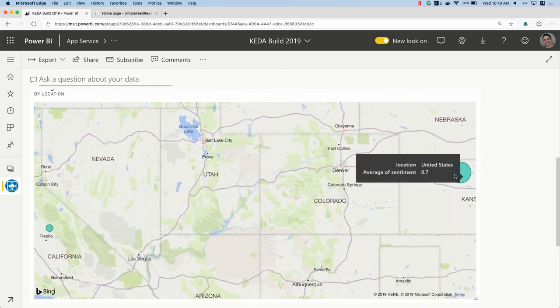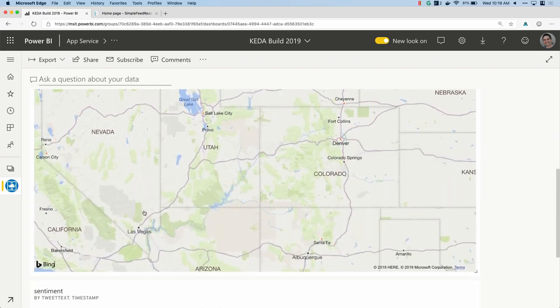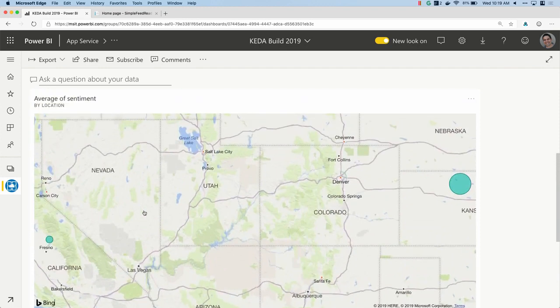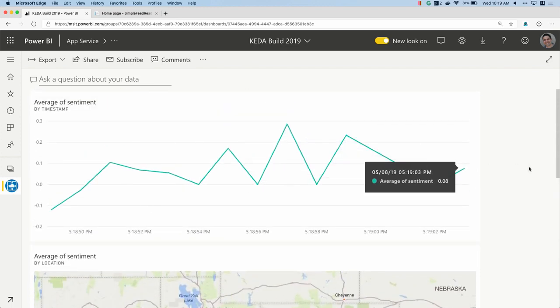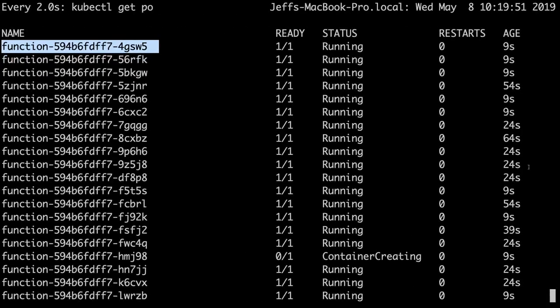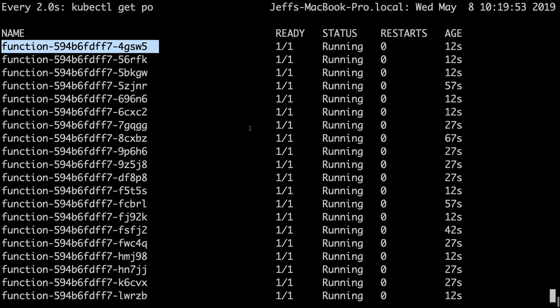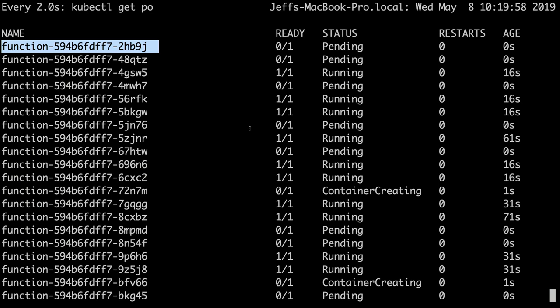We have some people in Kansas tweeting about the Avengers. We have some people in California. This map will refresh. I won't show the tweet text because I don't know if there's going to have spoilers. But here, using a combination of serverless functions, or at least the function programming model, Kubernetes, new technology like Kata, I actually can bring these worlds together. I can say, hey, I want the highly productive development experience of Azure Functions. But in this case, I want it to run in Kubernetes. Wow, there are a lot of people tweeting about the Avengers. I'm pretty sure Power BI is throttling me right now, which is why you're not seeing that get updated.